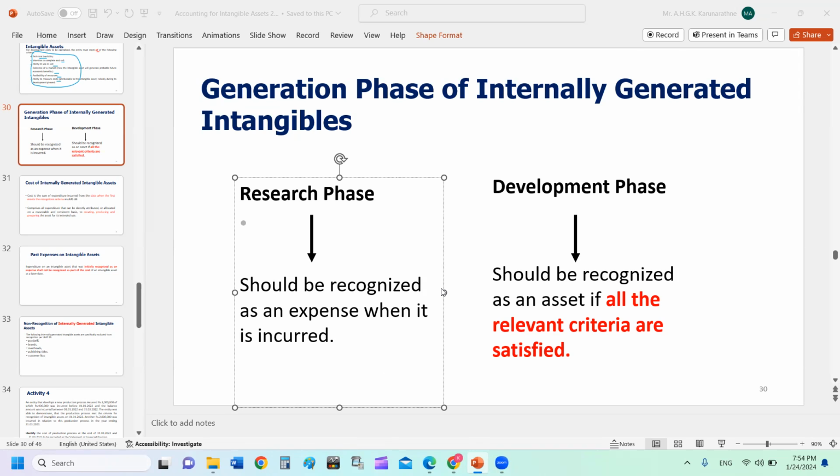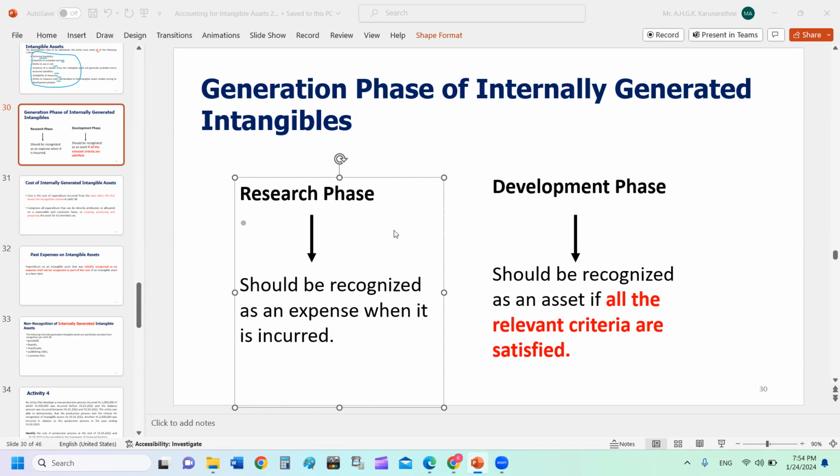At the beginning, we discussed how to account for an intangible asset acquired from a third party. For example, you can purchase someone else's brand, then how to treat it when you acquire an intangible asset. Or else you can acquire an intangible asset by way of a business combination. There also we discussed how to recognize and treat them.